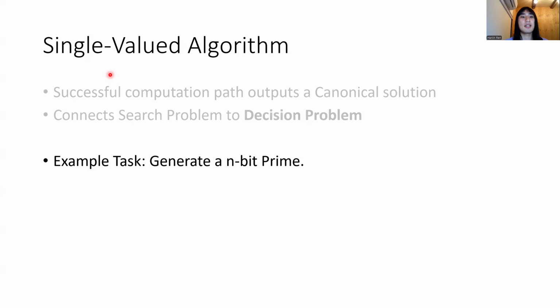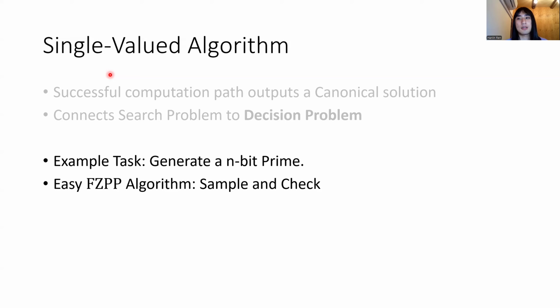As an example, consider the task of generating n-bit primes. We know that many integers are primes, so it makes sense to consider the rejection sampling algorithm. You just sample integers and check, let's say using the AKS test, whether it's a prime. This is FP^NP-style, but it's not single-valued because when you plug in different randomness in your algorithm, it's likely to give you different answers.